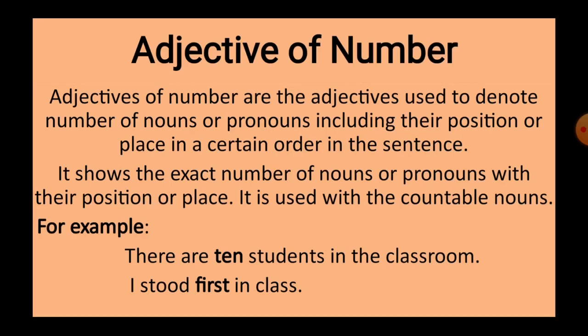So, adjectives of number are the adjectives used to denote the number of nouns or pronouns, including their position or place in a certain order in the sentence. It shows the exact number of nouns or pronouns with their position or place. It is used with countable nouns.